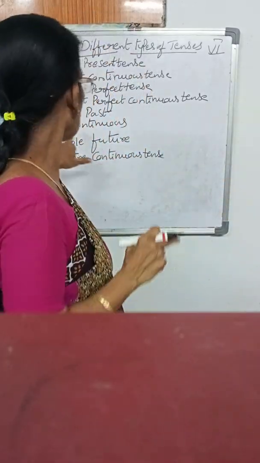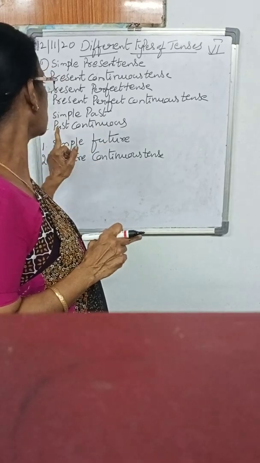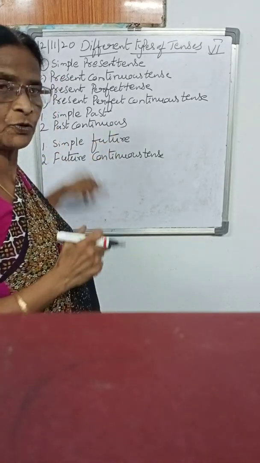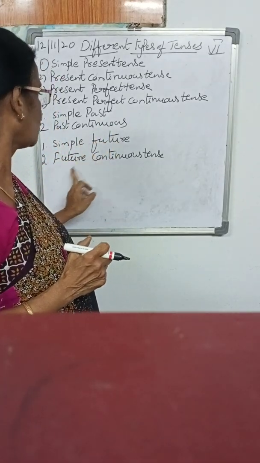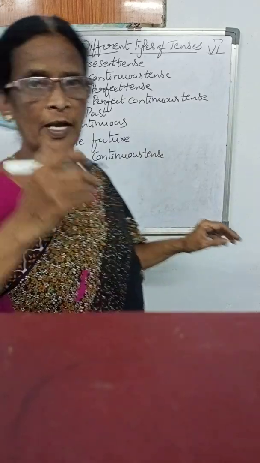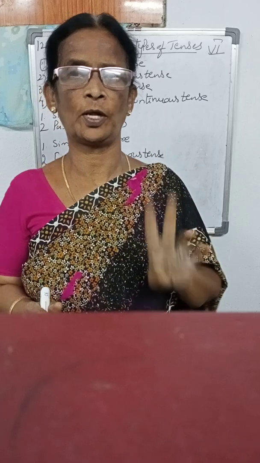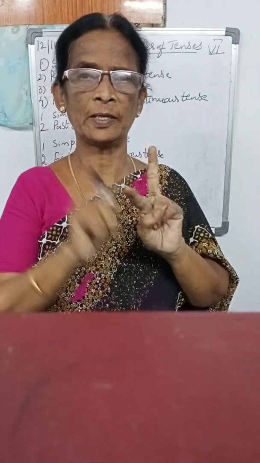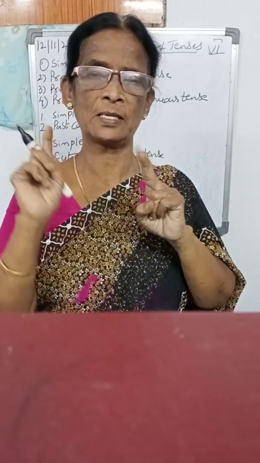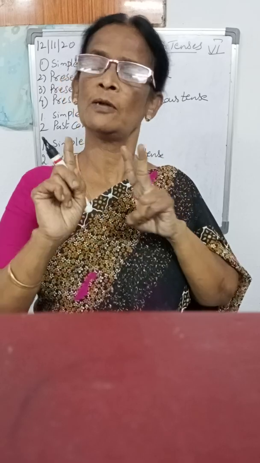Then simple past tense, past continuous tense, then simple future, future continuous tense. So for each tense we have 4, but out of the 4 I'm going to take only 2. Simple present tense, present continuous tense. Simple past tense, past continuous tense. Simple future, future continuous tense. How to find out? Okay?